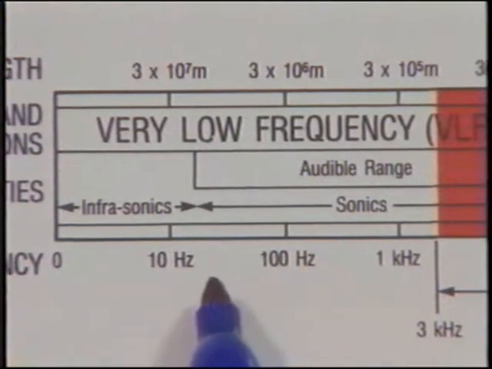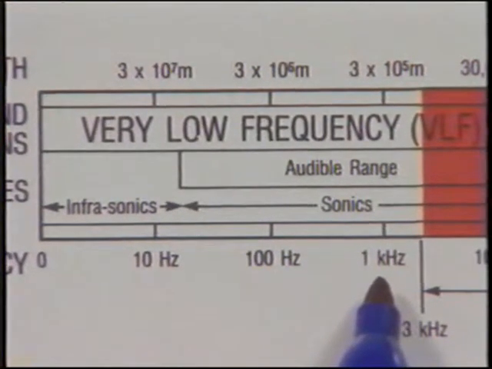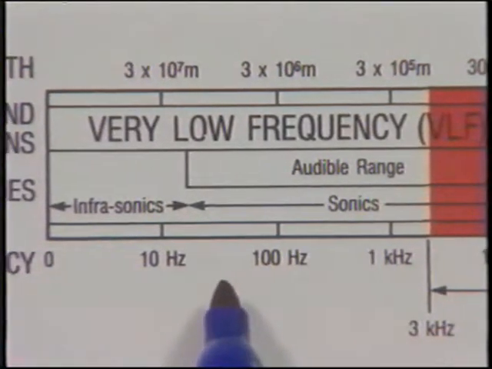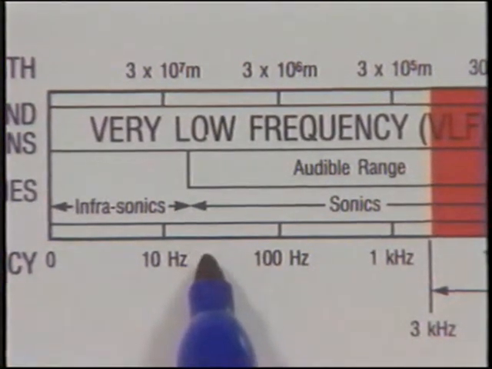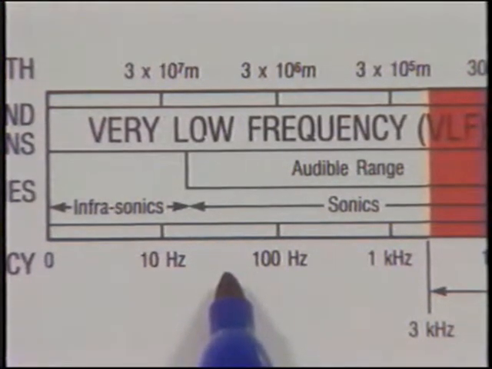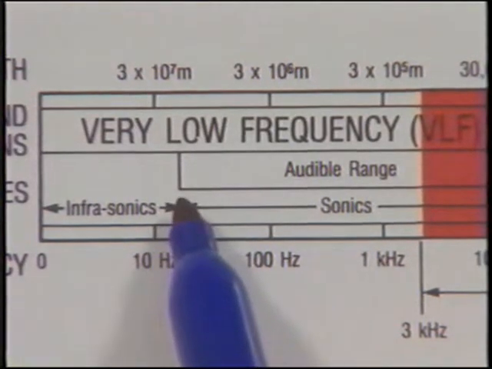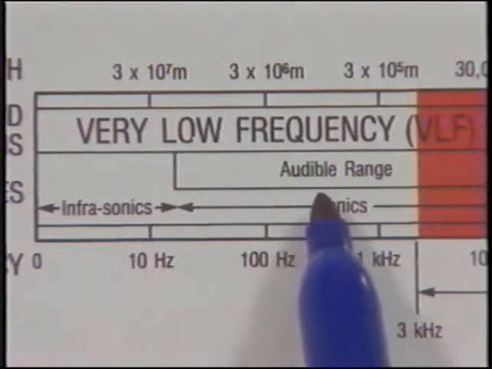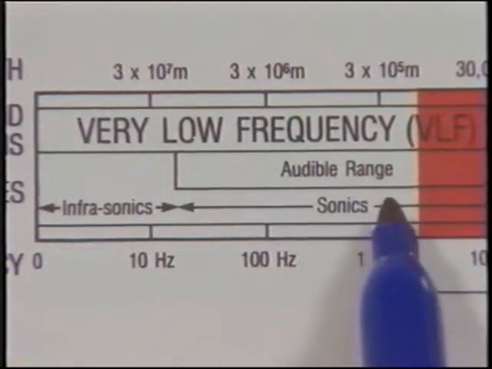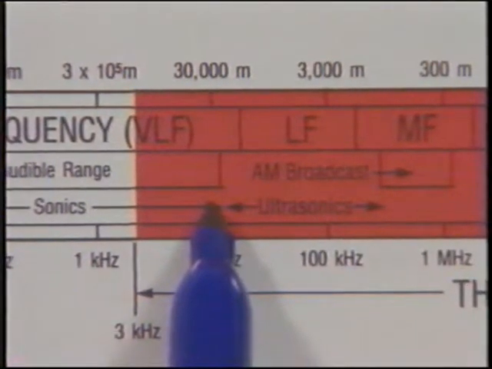The low frequencies, those between 10 hertz and 1 kilohertz, are used for power transmission. In Europe, the frequency standard for power transmission is 50 hertz, while in the United States, it's 60 hertz. Note from the chart that audible frequencies, those that you can hear, are in the range of 20 hertz, a very low sound, to 20 kilohertz, a very high-pitched sound.